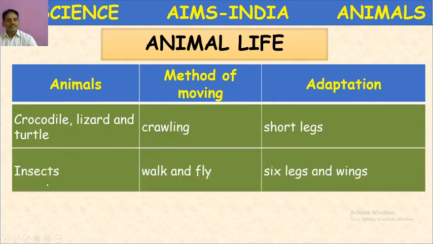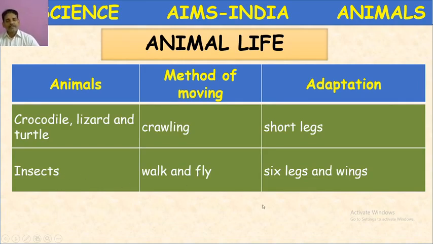Next, insects. You know, there are different types of insects. Some of the insects walk and some of them fly. So what is the main characteristic feature of insects? Insects are the largest group of animals in the animal kingdom. A variety of insects, plenty of insects, are present in the entire world.